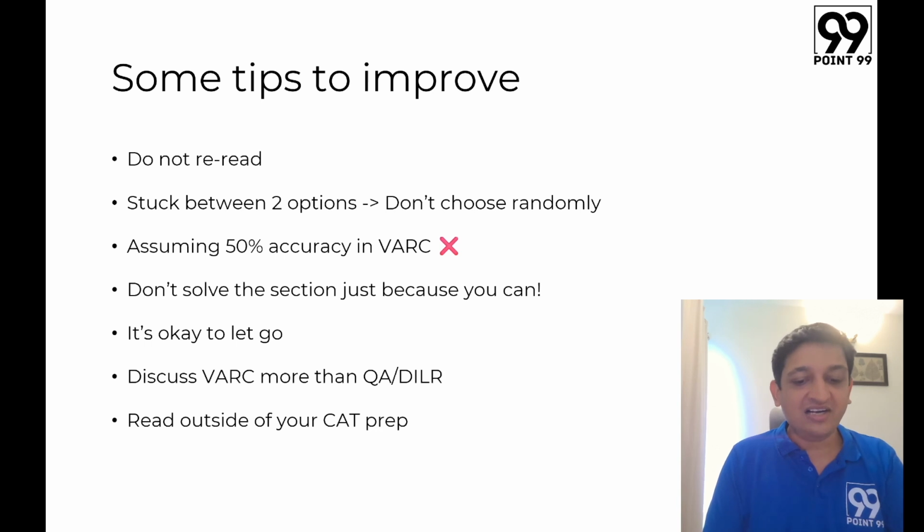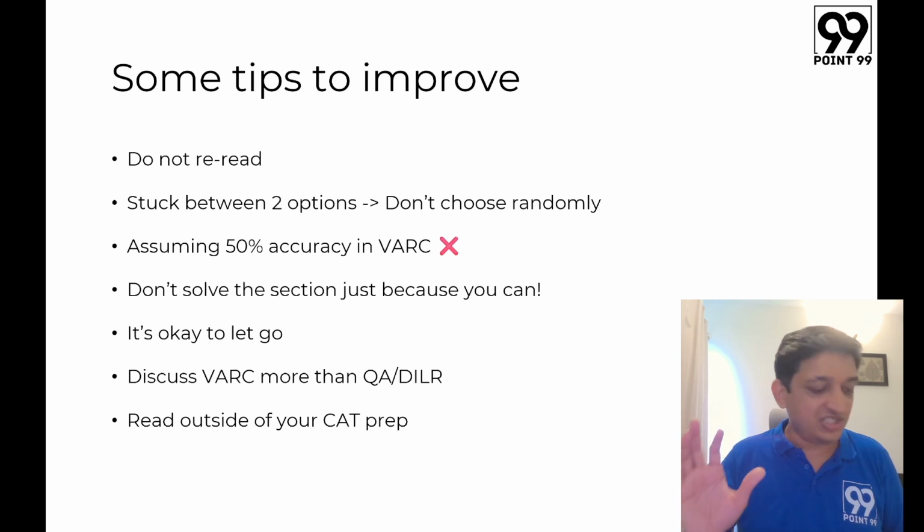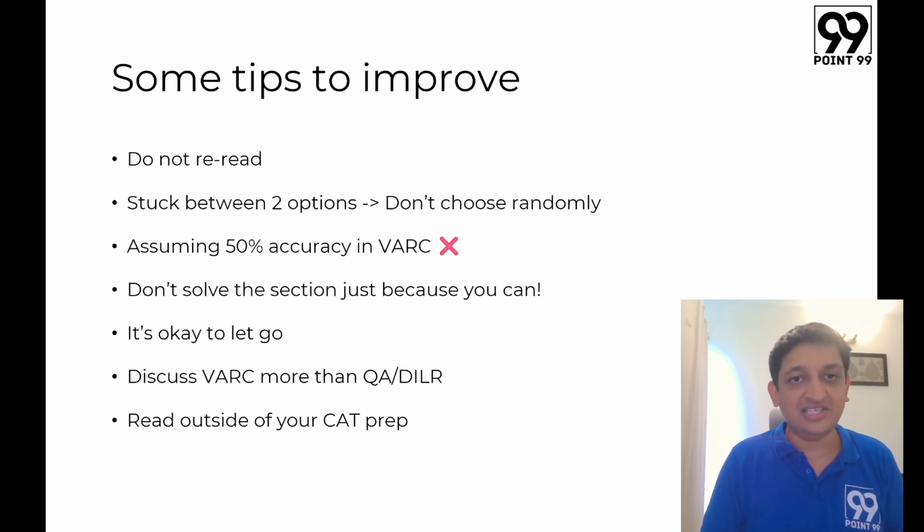And also, one tip for all of you. You have to be a good reader. If you want to be a good manager or leader, you have to read outside of your CAT prep as well. So don't let it be that you are solving RCs only for CAT. Also read to improve your general knowledge, your conversational skills, your knowledge of the various genres that exist. Keep reading for all of these things. But again, don't expect that reading Hindu editorials every day is going to translate into 50 marks in VARC. It won't happen like that. Reading editorials is a different story. Solving questions is a different story. You should not mix the two.